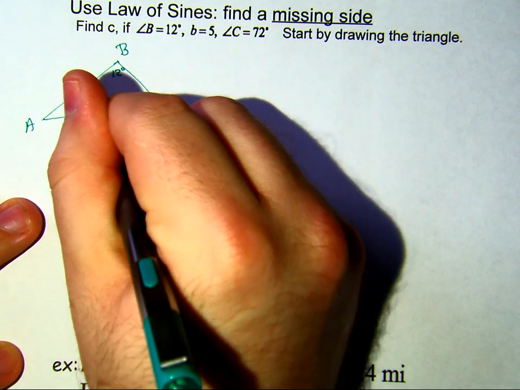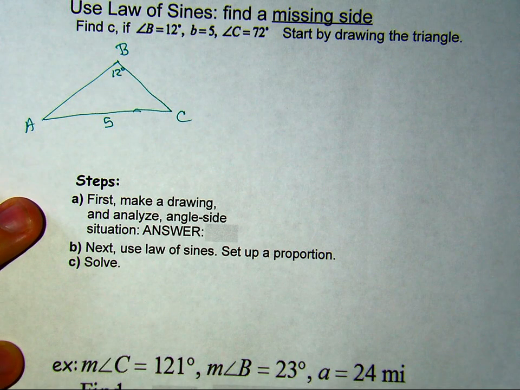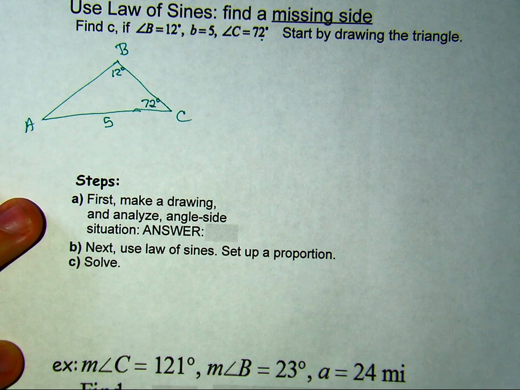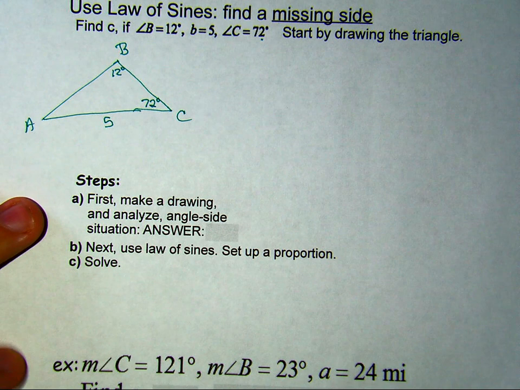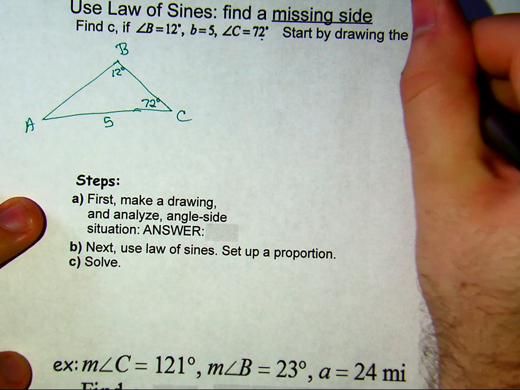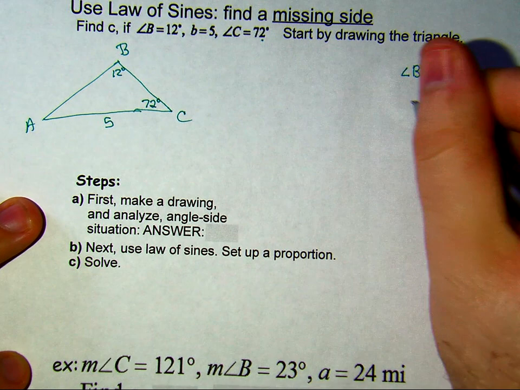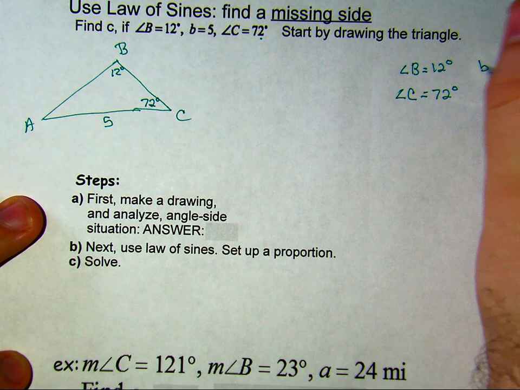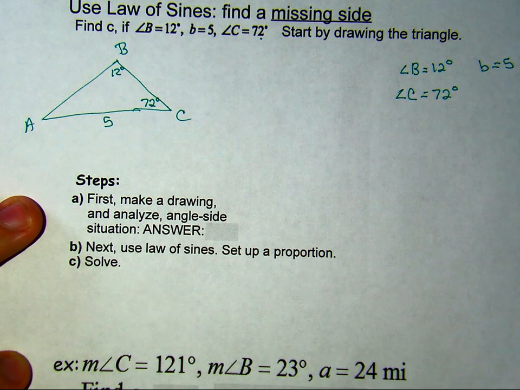Angle C is 72. So I was able to set up all of that information for us. And then might as well make this in chart format as well. And they want me to find C.